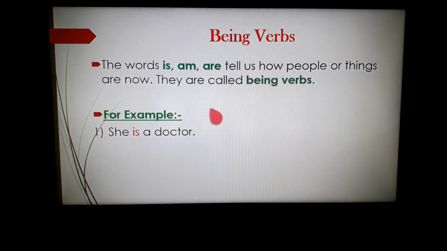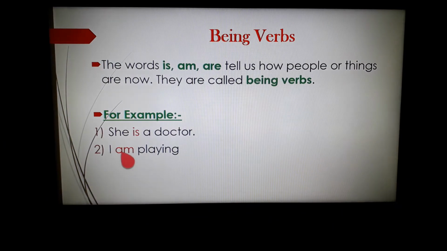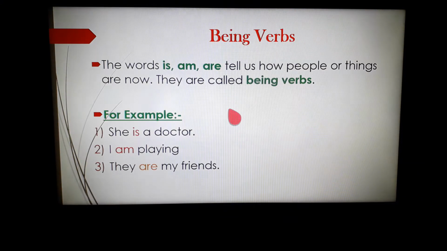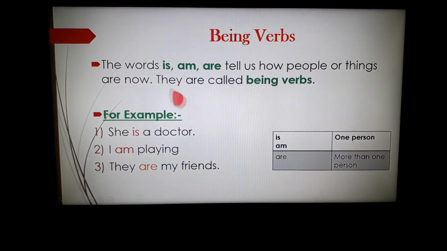For example, she is a doctor. I am playing. They are my friends. In these sentences, she is, I am, they are show being verbs. Is and am are used for one person. Are is used for more than one person.